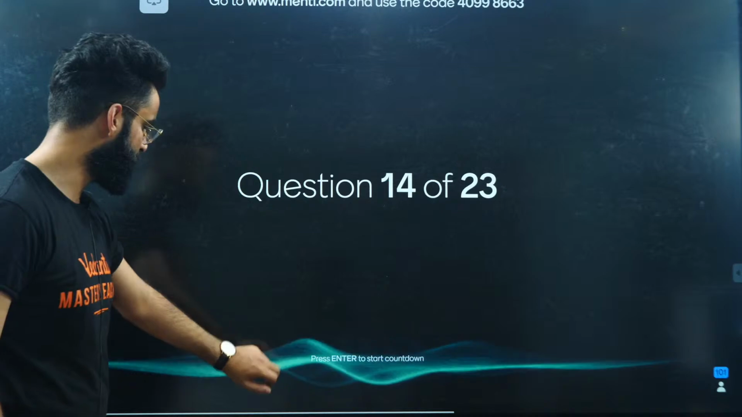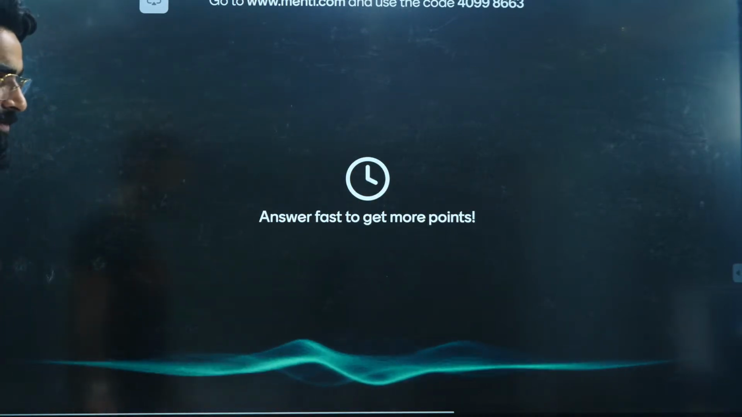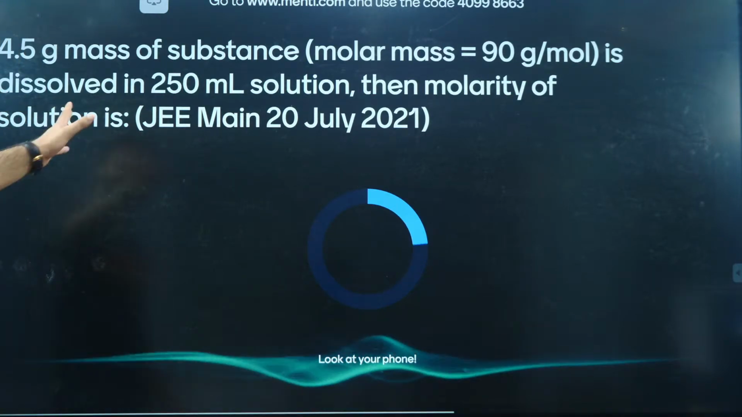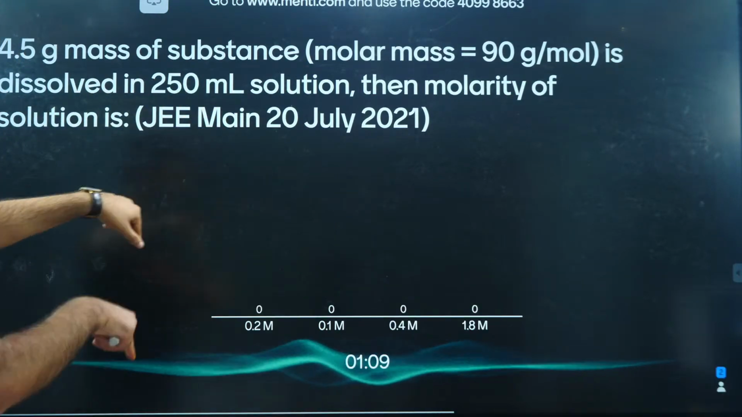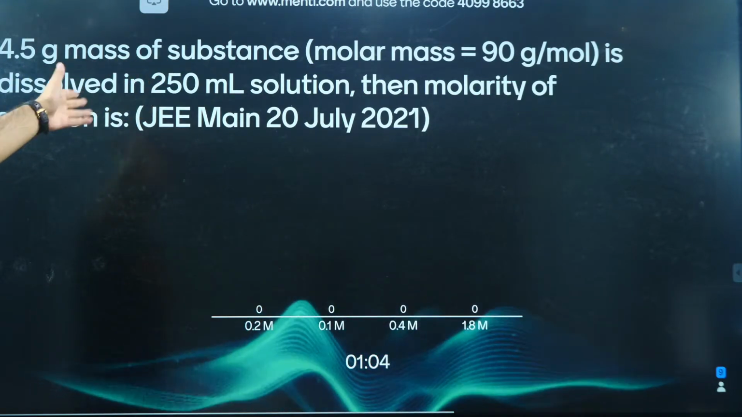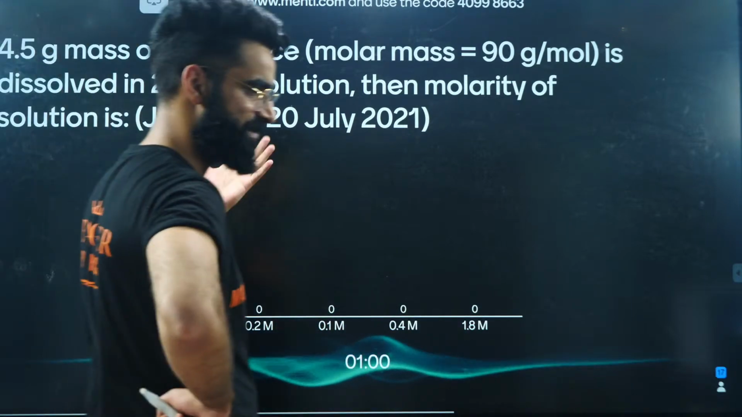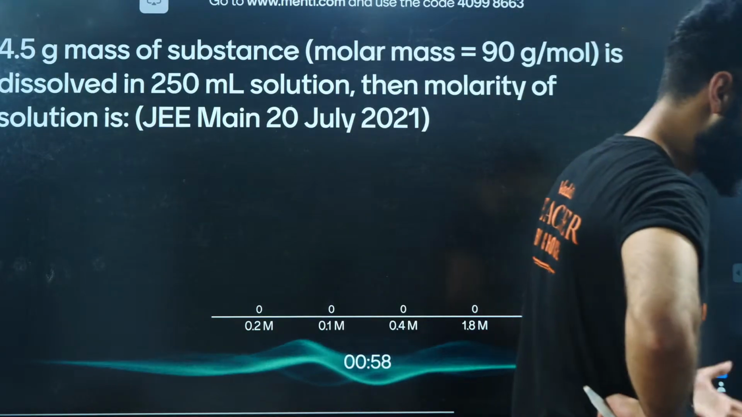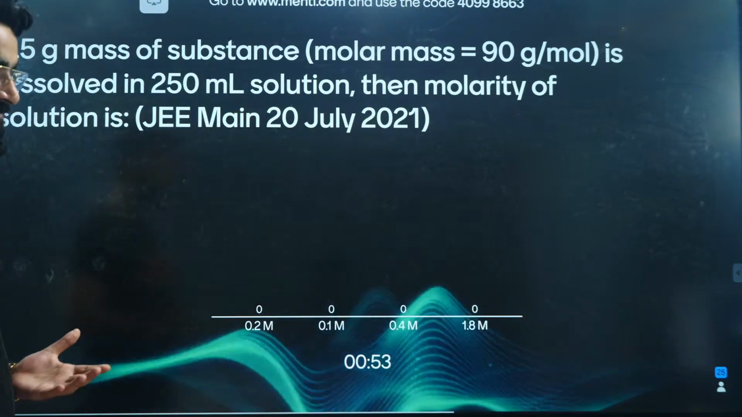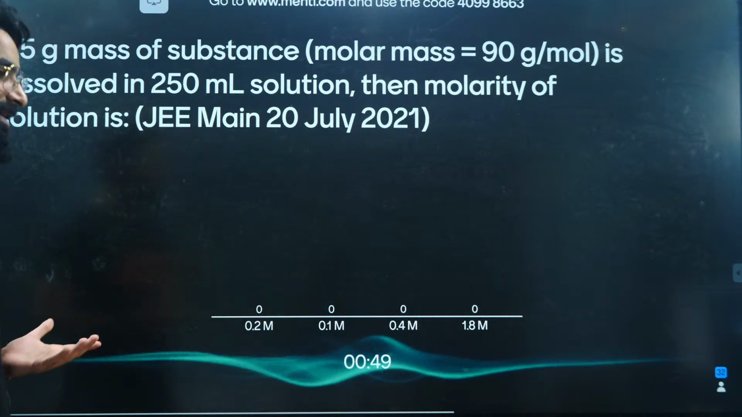One more question, which is going to be on your screen in 3, 2, 1, and now. Look at your phone or laptop, wherever you're seeing. The question was asked in JEE Mains 20 July, this month. 4.5 grams of the substance is dissolved in 250 ml of solution. The molarity of the solution is. People, see what kind of question was asked. A very simple and basic question this is, right? And I'm sure you would have killed it, right?